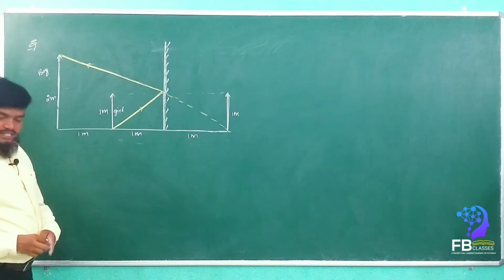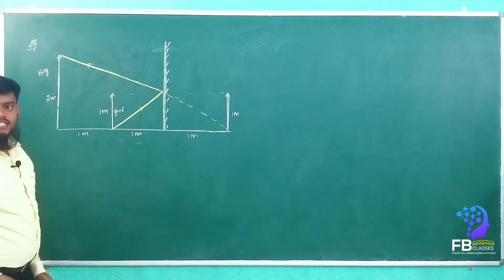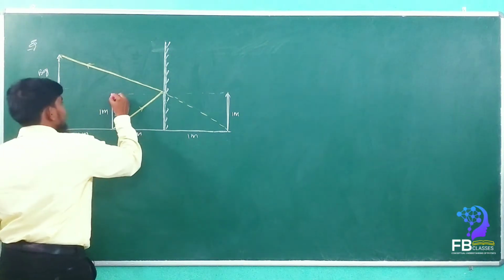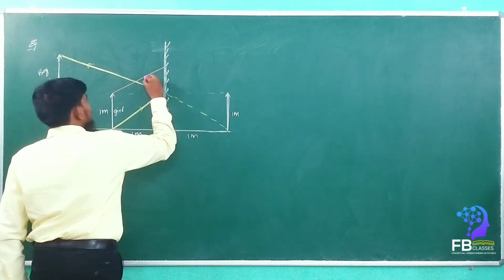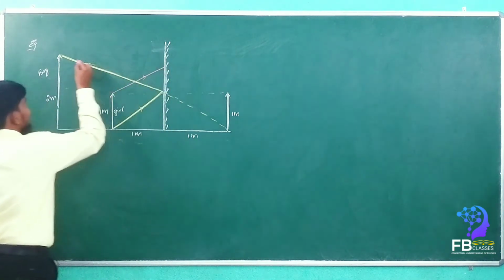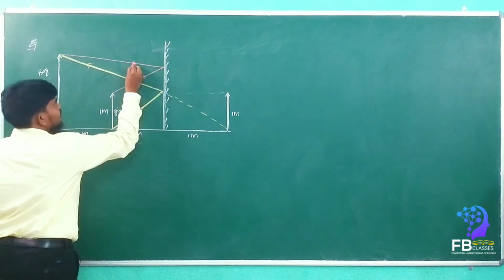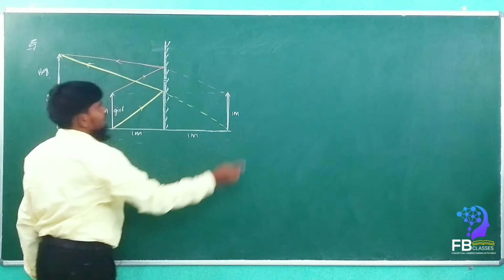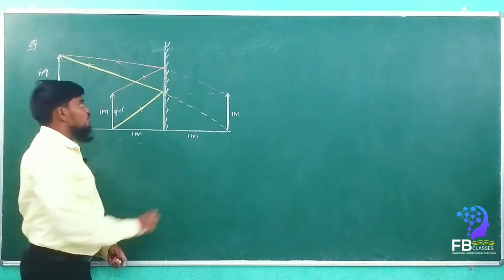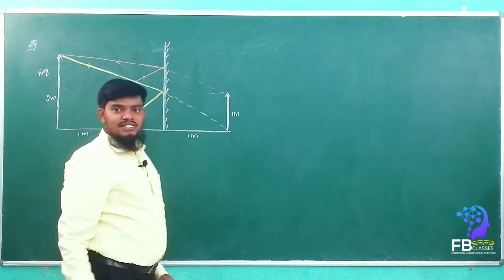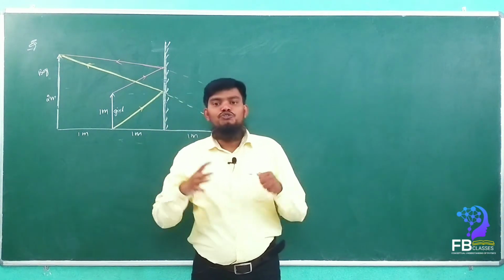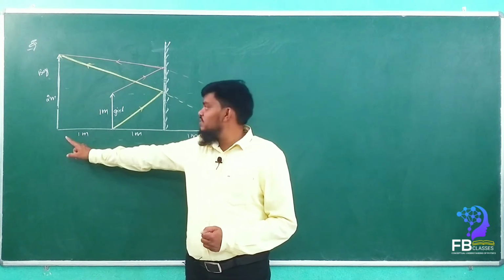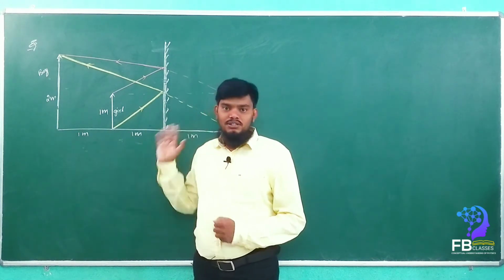And what is the second ray, my dears? The second ray comes from the head of the girl and enters the boy's eyes. See here, this is the second ray. Are you getting my point? So this ray will come from here. Got it? So this much height of the mirror is useful for the boy to see the full image of the girl. Are you getting my point clearly?